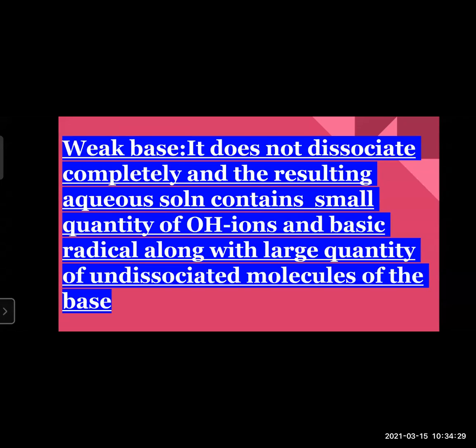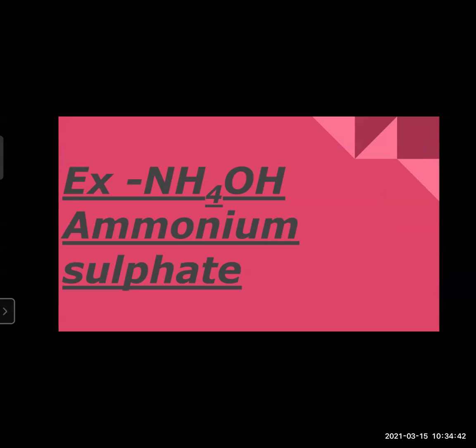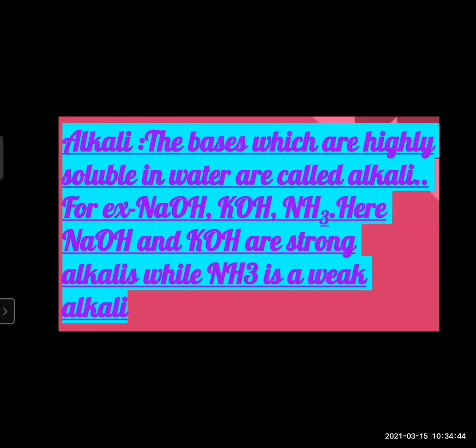Like NH4OH, it will remain as it is, and very few OH minus ions and NH4 plus cations will be there. This was the definition for weak bases. Example is given here, ammonium hydroxide.